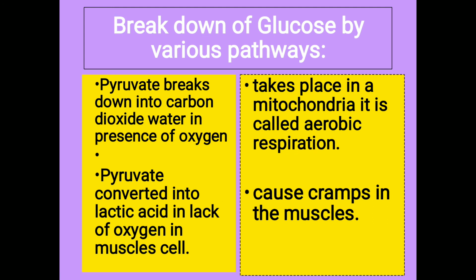Pyruvate breaks down into carbon dioxide and water in presence of oxygen, which takes place in mitochondria and is called aerobic respiration. Here pyruvate is converted into lactic acid in lack of oxygen in muscle cells and causes cramps in the muscle. This happens in certain situations.